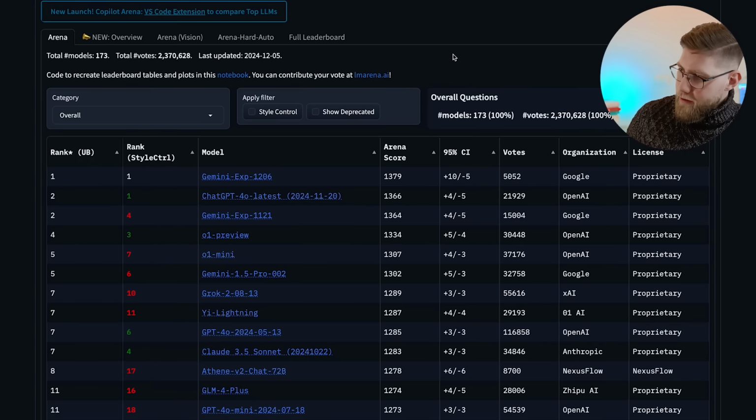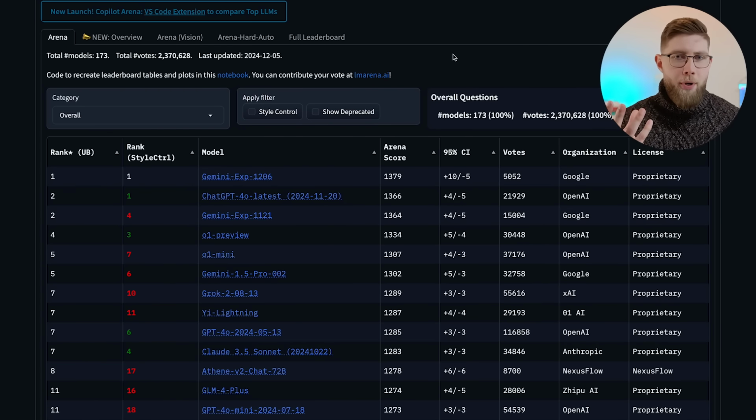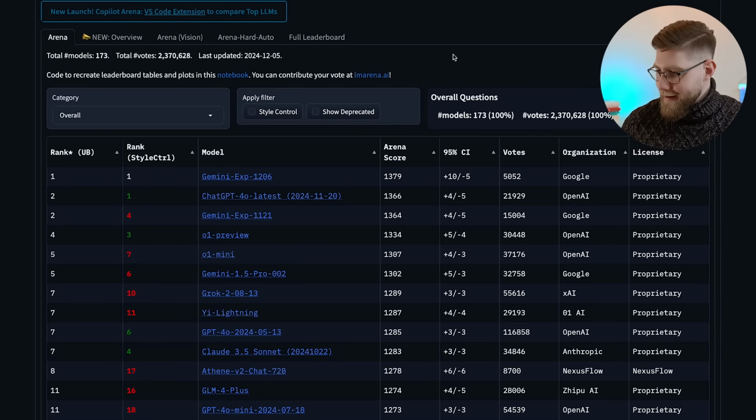I want to take a quick look at the large language model leaderboard, LLM Arena, because there have been some changes in the past week. So this is the current rankings. How this one works is users can compare outputs from two different models side by side, but they do not know which models they are comparing or which models they are evaluating. So it's an unbiased way of assessing the quality of large language model outputs. And it's pretty good.